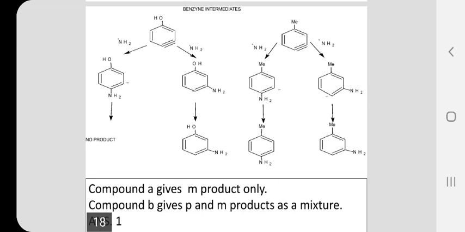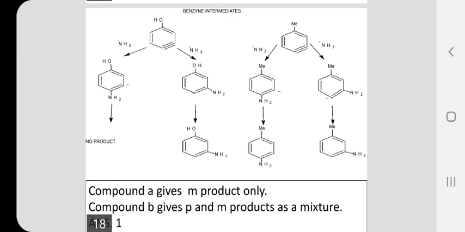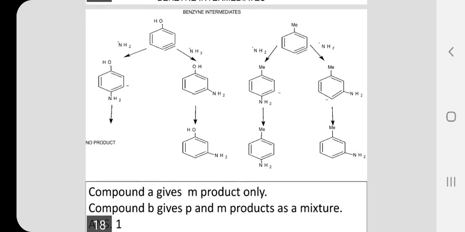Look at the intermediate that is obtained by the attack at position number 3. You get a meta-aminophenol, the negative charge is at the para position. There is a mistake in the PowerPoint presentation: the negative charge is located on the carbon at position number 4. It is not appearing clearly. It is a mistake, sorry for the mistake in the PowerPoint presentation.